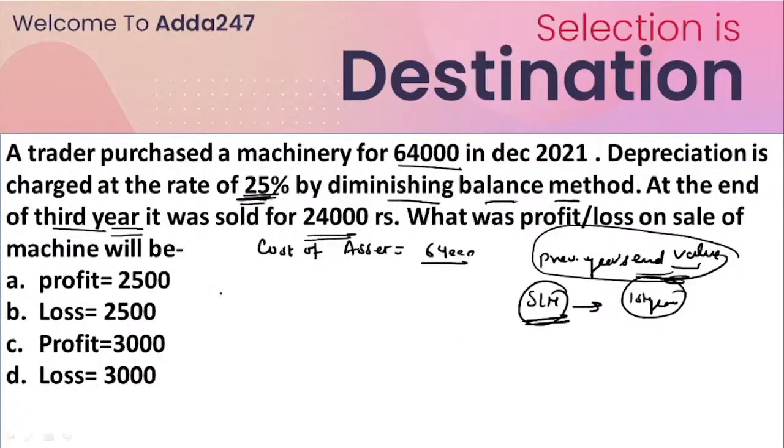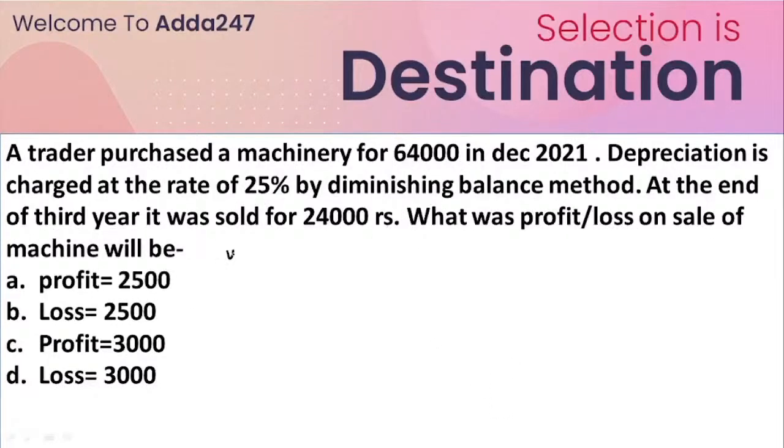Just understand that if the machine is depreciated by 25% in the first year, that means the value of the machine after the first year will be 64,000 rupees multiplied by 0.75, or say 75%, whatever you say.